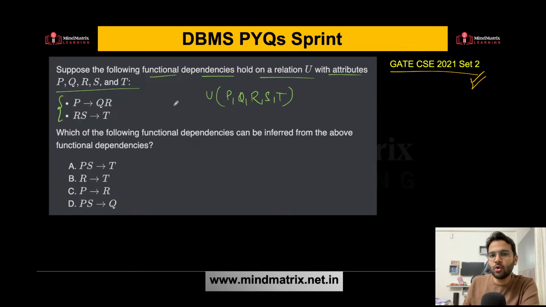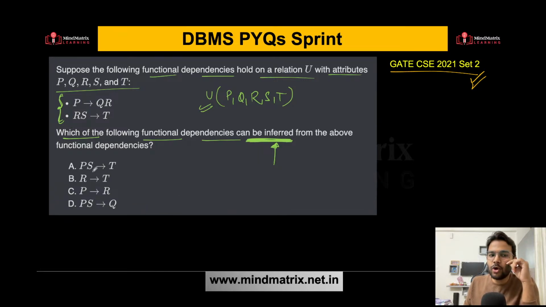These functional dependencies hold on this relation. Which of the following functional dependencies can be inferred? Now this term is important. Which functional dependency can be inferred from the above functional dependencies? How can you find out whether it is inferred or not? So you need to find the closure.